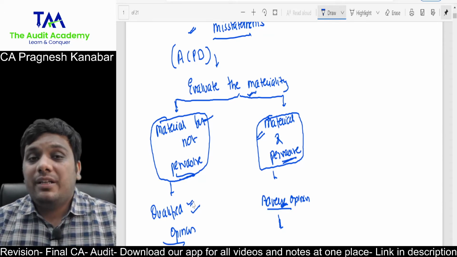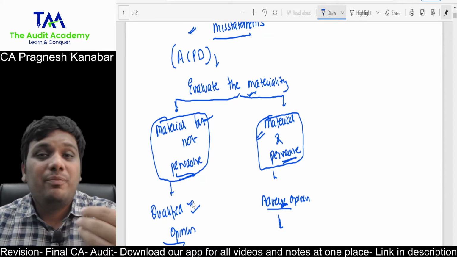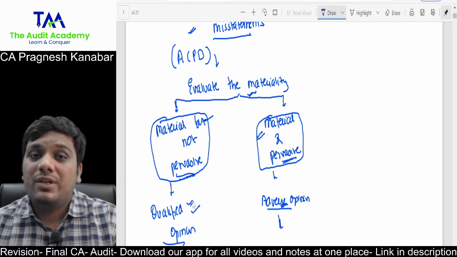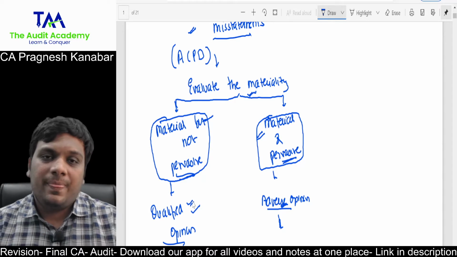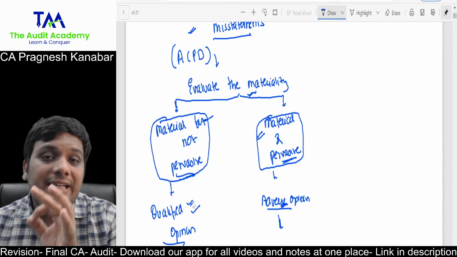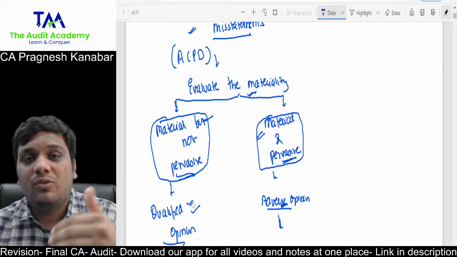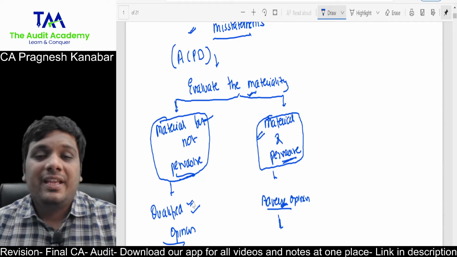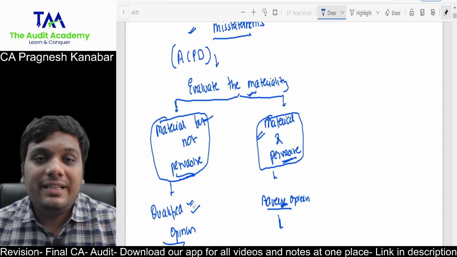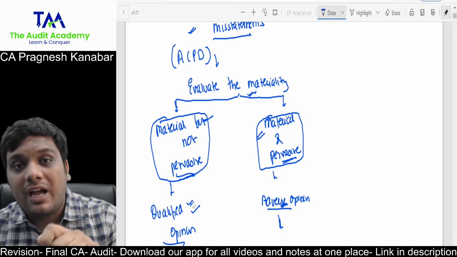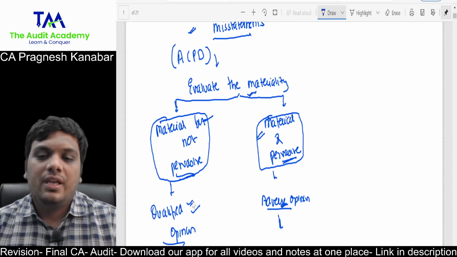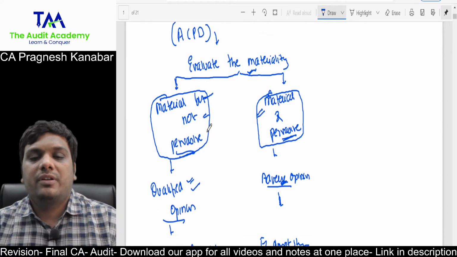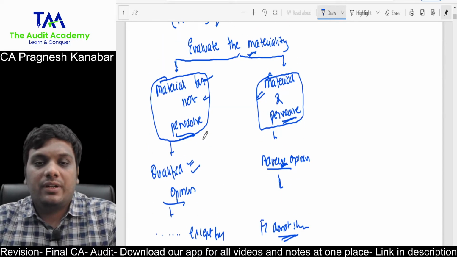All right. But in the audit of a manufacturing entity, inventory is overvalued. Now the question is not clear over here. If you have the liberty to write a detailed answer, then say that since the question is not clear, there are two possibilities, either qualified or adverse. If you do not have the liberty to write a detailed answer because they are asking you to draft the opinion or to select in MCQs, then you cannot assume material and pervasive. You'll have to go with material but not pervasive and give a qualified opinion over there.